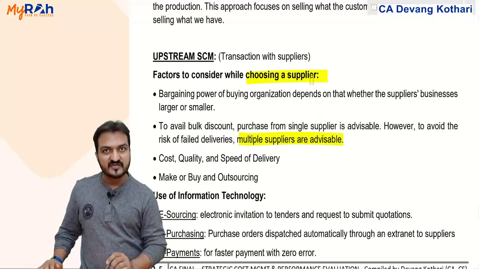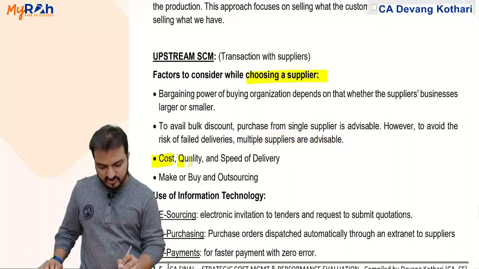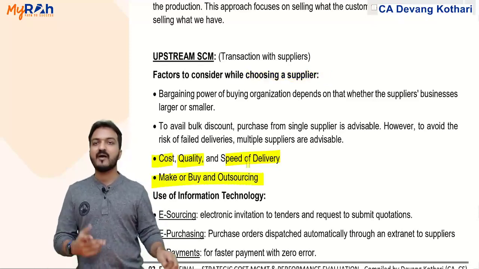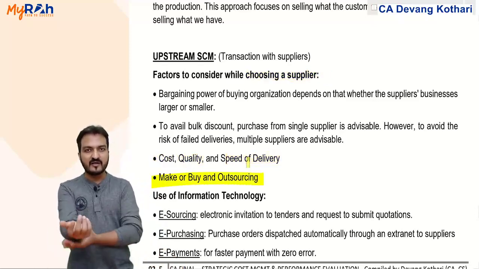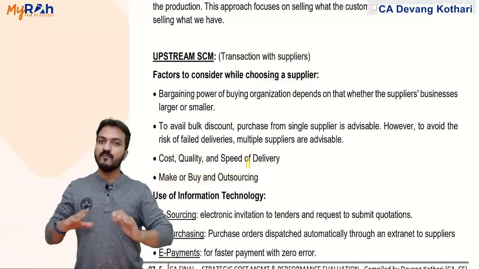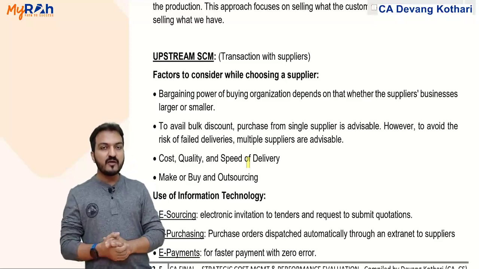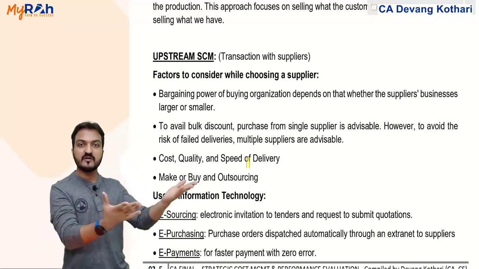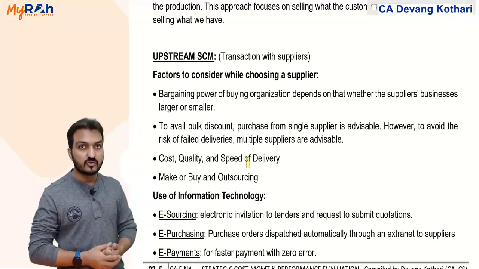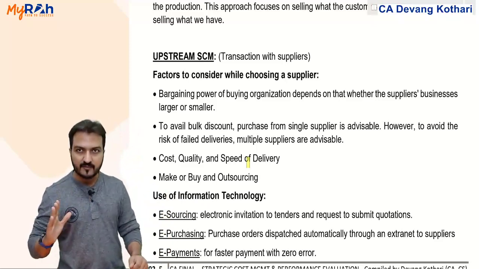Also, while choosing supplier, it is necessary to consider cost, quality, and speed of delivery. It's also necessary to consider make or buy or outsourcing decision. Rather than buying the material, maybe it is more convenient to make the material yourself, or maybe it is more convenient to outsource material making to someone. So make or buy and outsourcing also you need to consider while choosing a supplier.